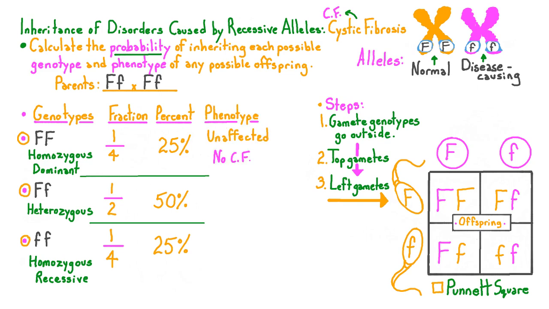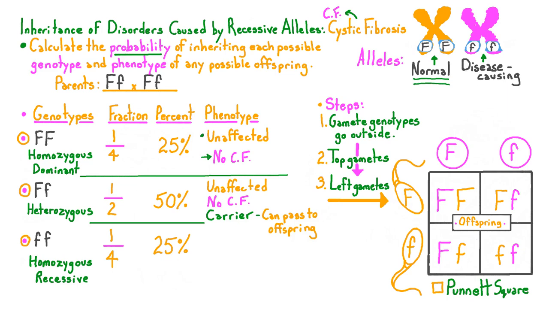Now we need to determine the phenotypes for each of these genotypes. The normal allele here is dominant, so having either 1 or 2 of these alleles will lead to an unaffected phenotype, which means that an individual will not have cystic fibrosis. Using the same logic for the heterozygous genotype, 1 dominant allele is enough to be unaffected, which again means no CF, but these individuals will be carriers, which means they can pass this disease-causing allele on to their offspring.